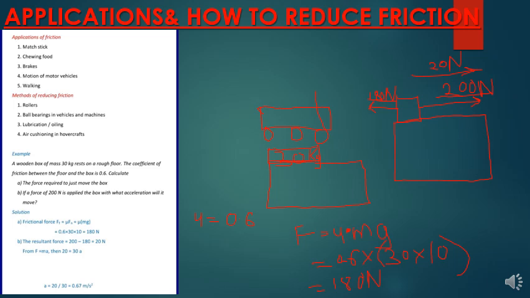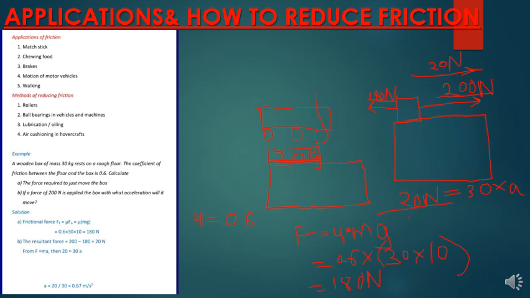Then remember hii 20 newtons itafanya hii box speed yake iongezeke. So 20 newtons is equals to mass times acceleration, ambayo mass ya hii kitu ni ngapi? Ni 30 kilograms, ndio? So 20 newtons is equals to mass which is 30 times acceleration.